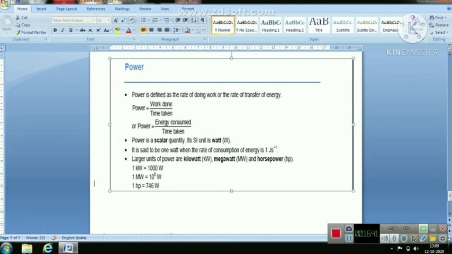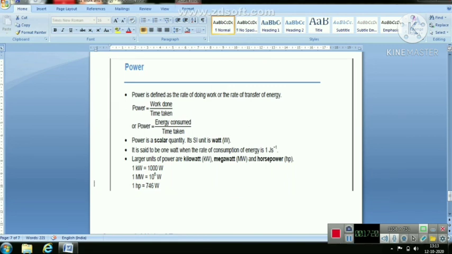You also know that 1 watt is the power of an agent or any machine which does work at the rate of 1 joule per second. It is said that 1 watt of power is used when the rate of consumption of energy is 1 joule in 1 second. Have you understood the definition of it?